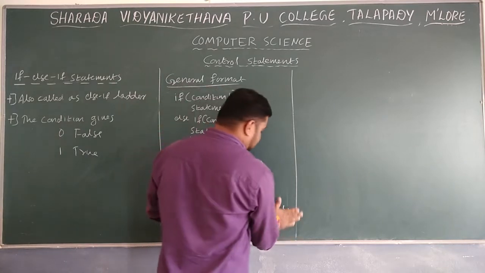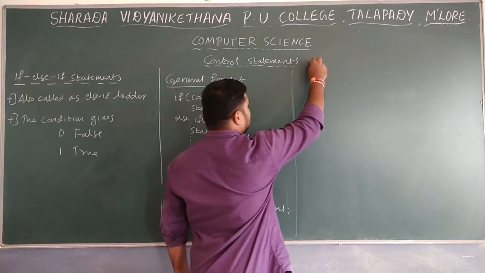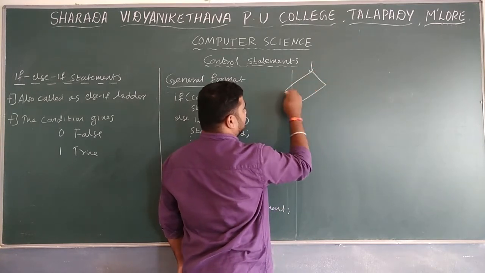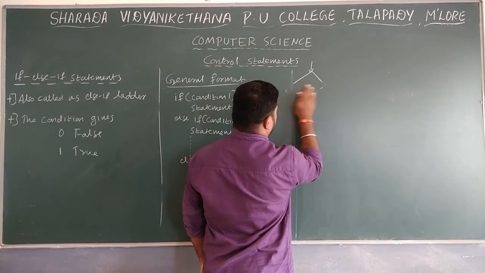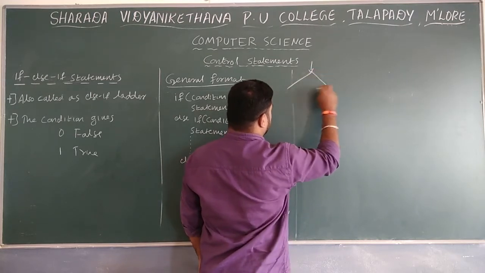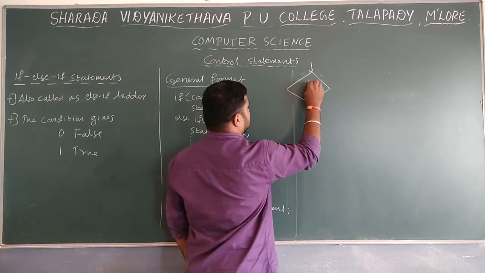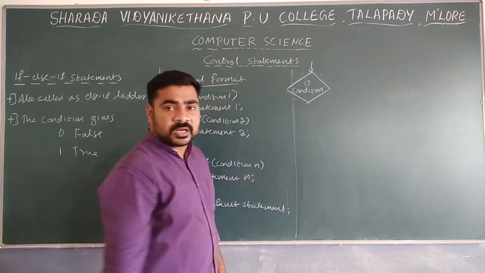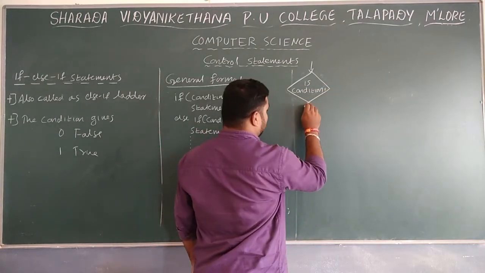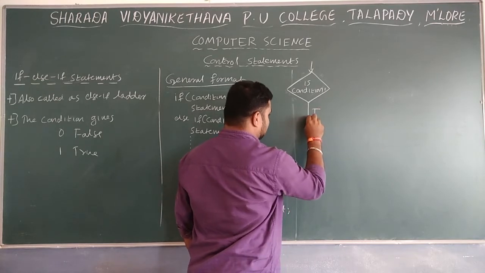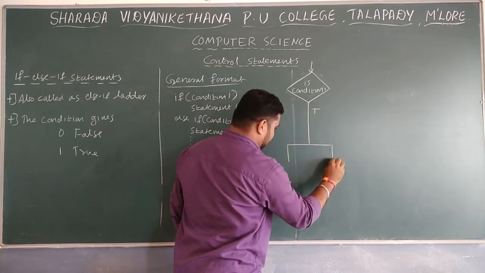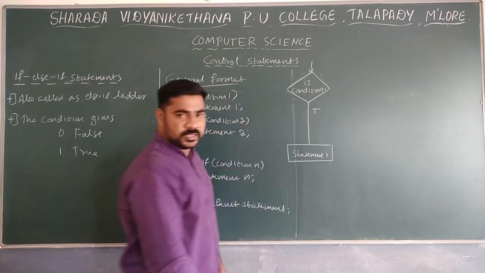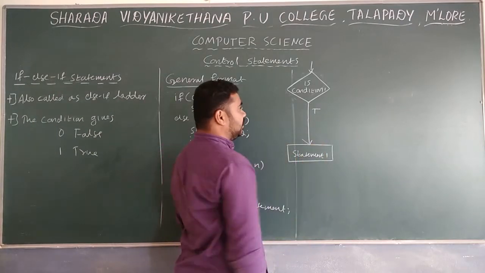When you write the flow chart, first control is going to check the condition. The first condition is given, so I'll write the first condition, condition 1. Whenever condition 1 is true, it executes statement 1. Statement 1 is going to execute.